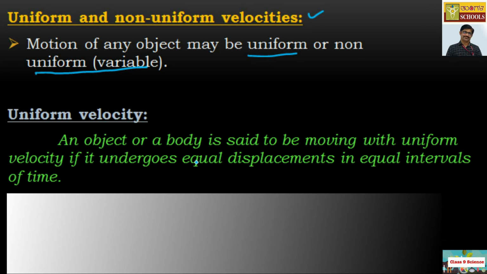An object or a body is said to be moving with uniform velocity if it undergoes equal displacements in equal intervals of time. If the body undergoes equal displacements in equal time intervals, then such velocity of the body is taken as uniform velocity. I hope you got the definition clear.